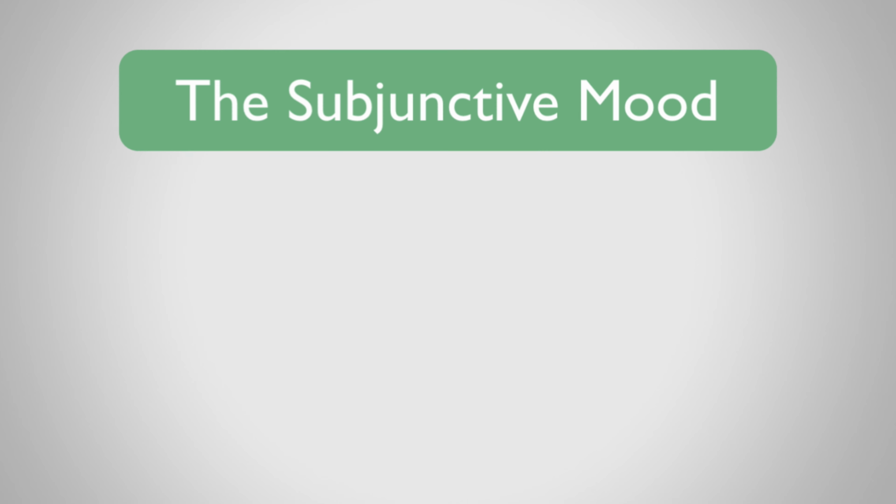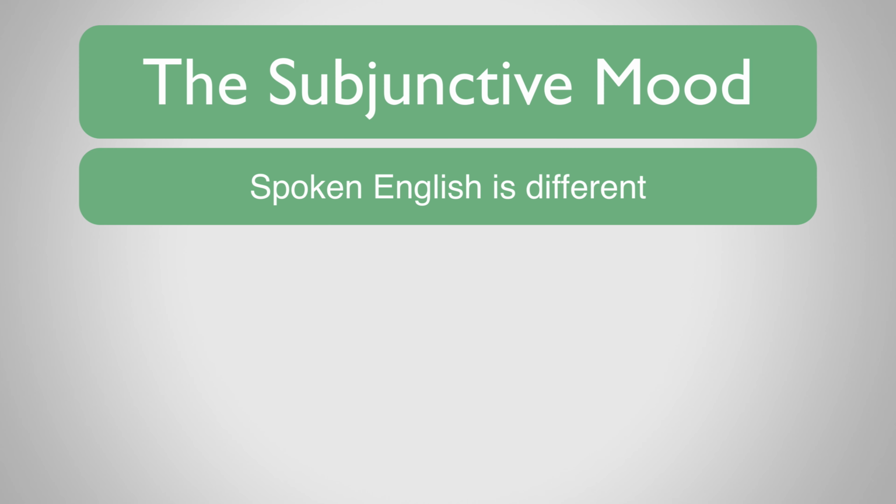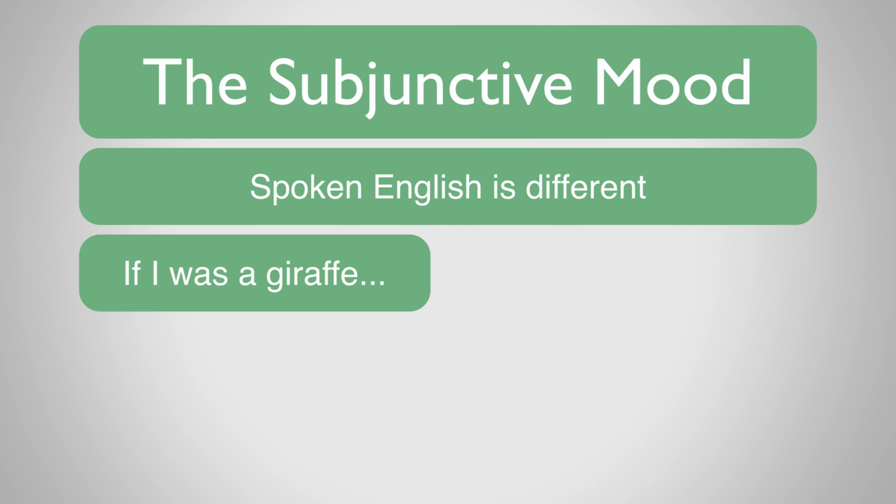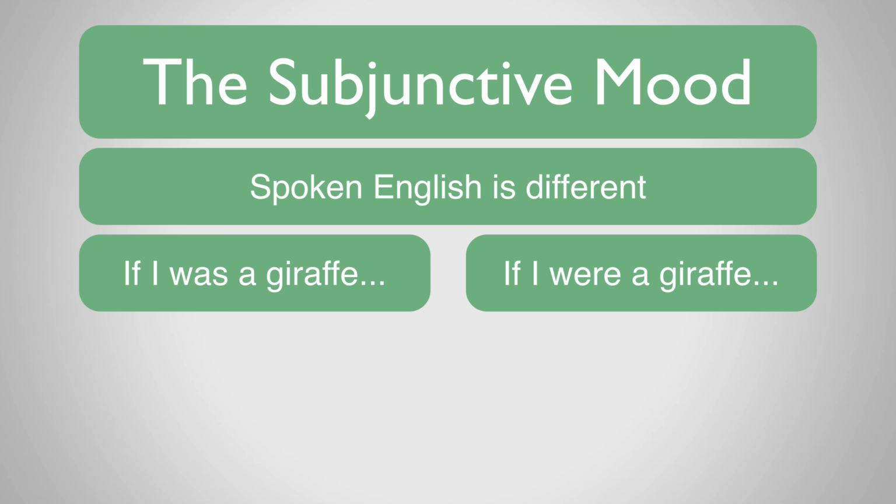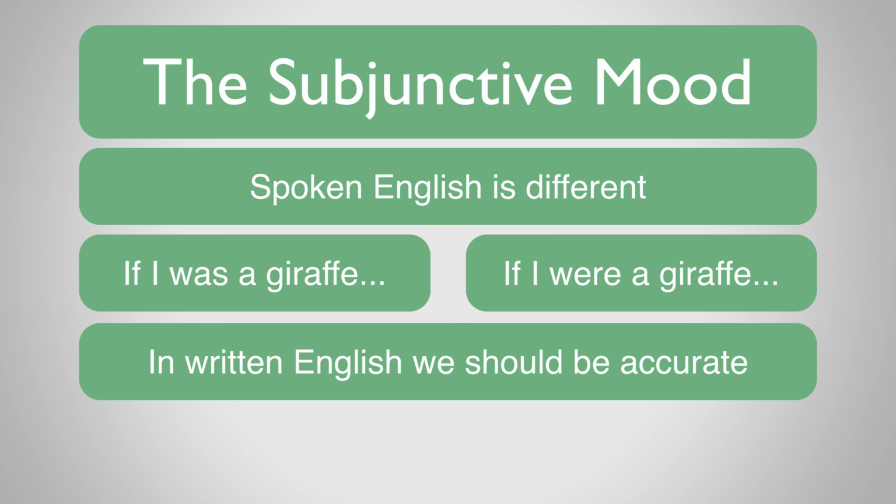In spoken English, the non-subjunctive form of verbs are, over time, replacing subjunctive forms. For example, you're more likely to say, if I was a giraffe, rather than if I were a giraffe. However, in written English, it's especially important to be grammatically accurate, which may require the correct use of the subjunctive mood.